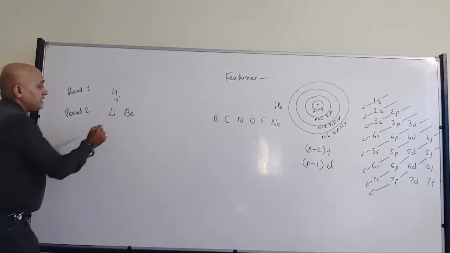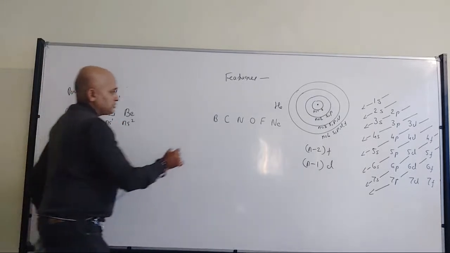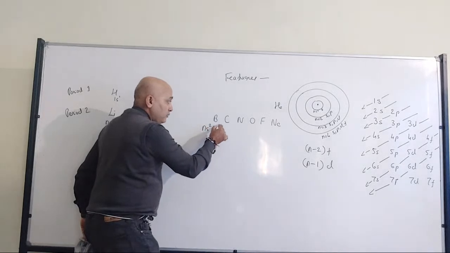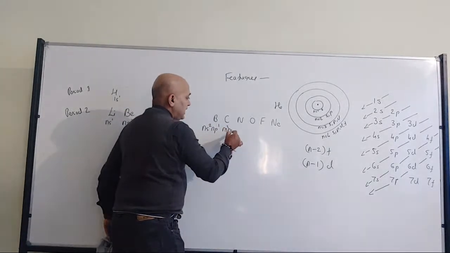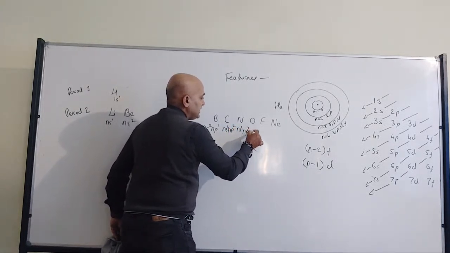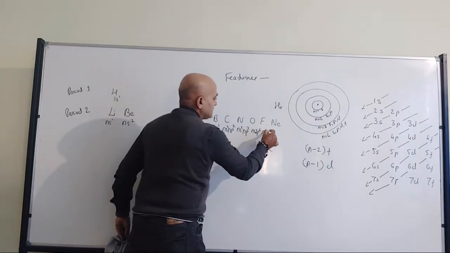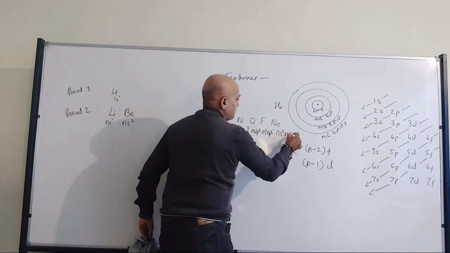That means here it should be ns1, here ns2, then ns2 np1. Same way, ns2 np2, ns2 np3, ns2 np4, then ns2 np5, then ns2 np6.